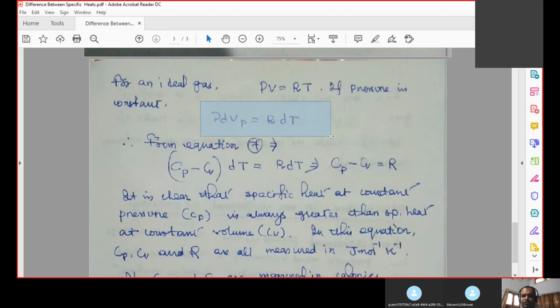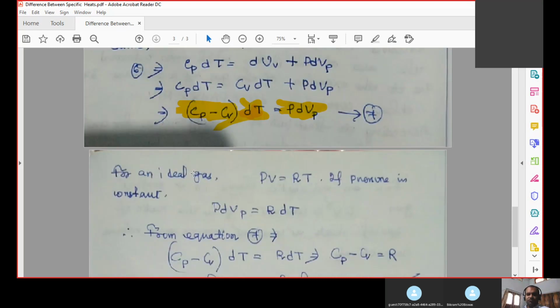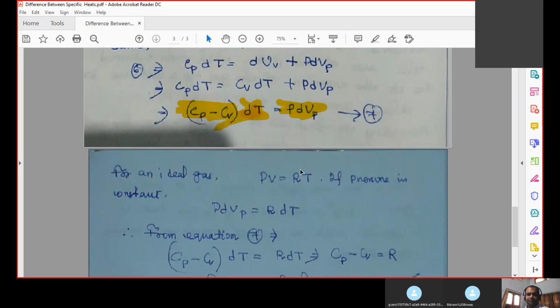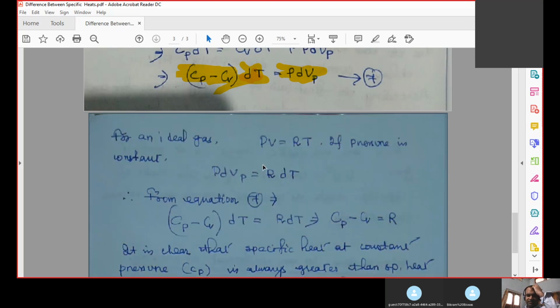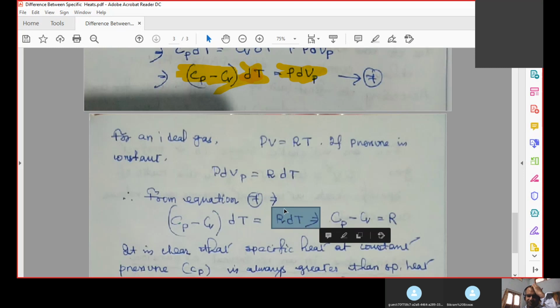Now if pressure is constant, then you differentiate this equation PV equal to RT, and it will be P dV equal to R dT, when the pressure is constant. So from equation 7, (Cp minus Cv) dT equal to P dV, which can be written as R dT. So dT gets cancelled on both sides. What remains is Cp minus Cv equal to R.